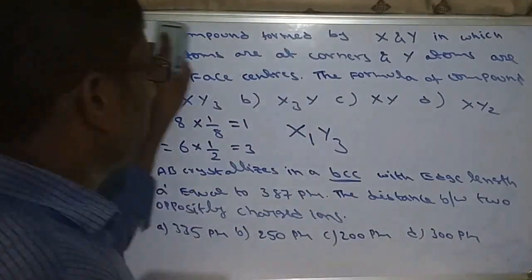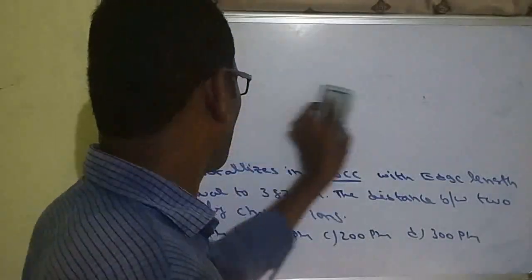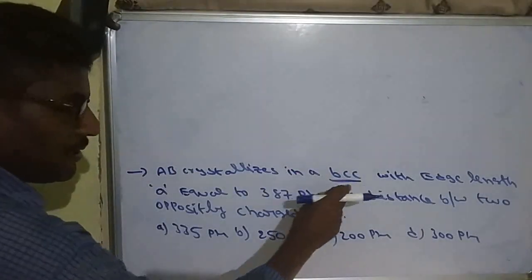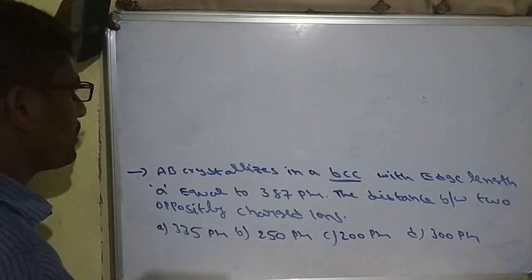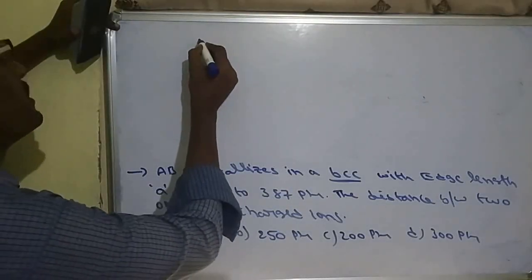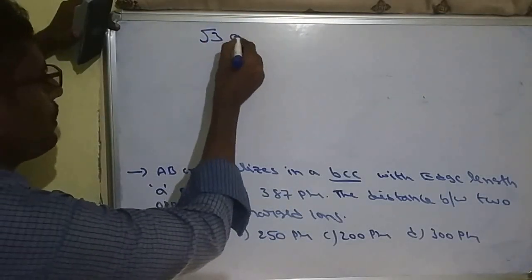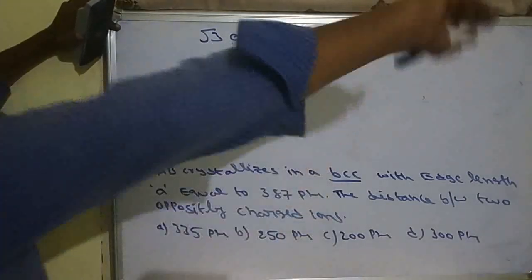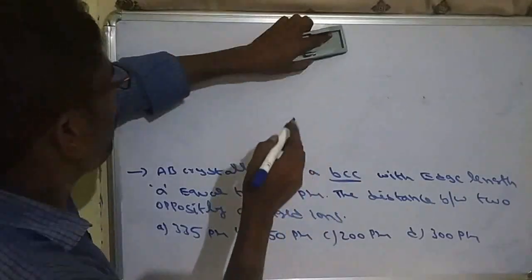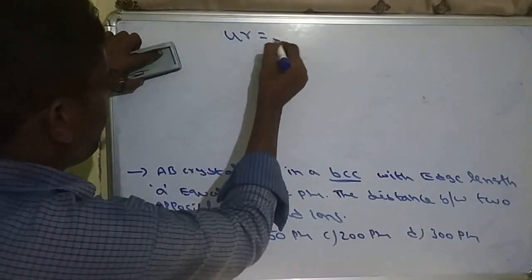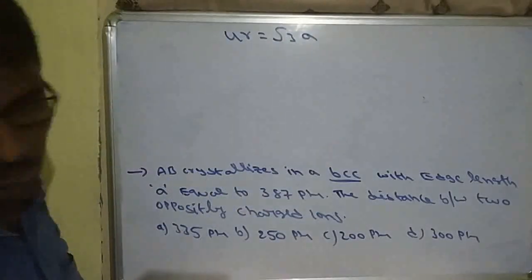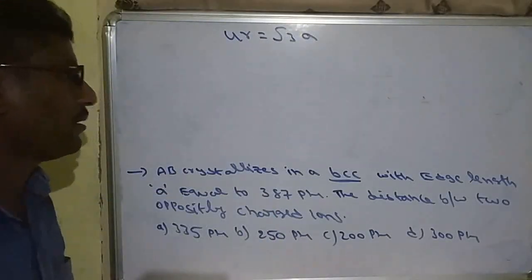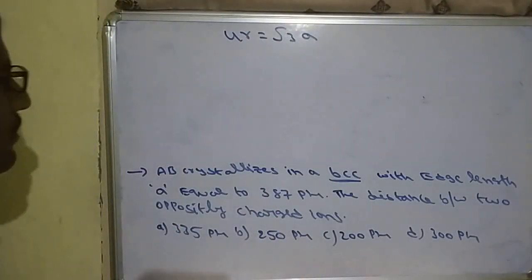So how to calculate? See this, given is the BCC. So BCC, edge length and radius relation. BCC root 3a is equal to 4r. Or 4r is equal to root 3a. So this is the relation, radius and edge length relation. Or a is equal to 4 by root 3 r.